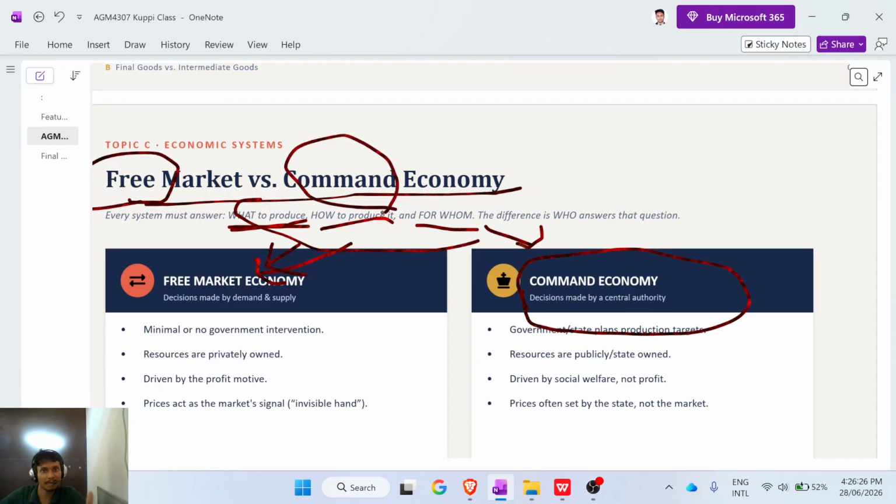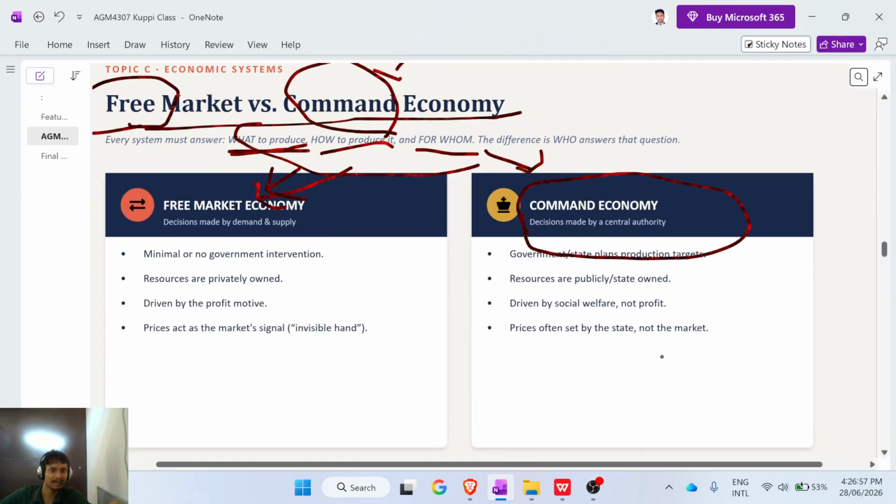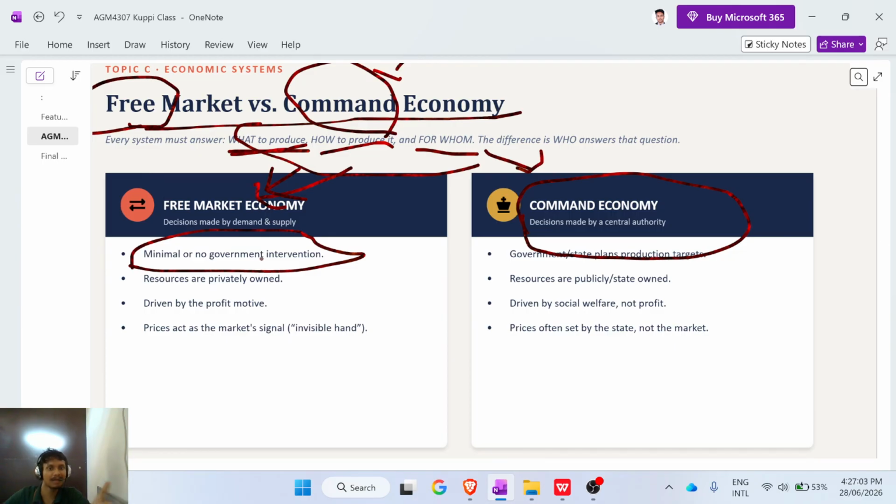Command economy means the government or central authority will make the decisions. The government will command what to produce, how to produce, and for whom to produce. In a free market economy, the government will mostly not interfere in decisions. In a command economy, the government will take all decisions.